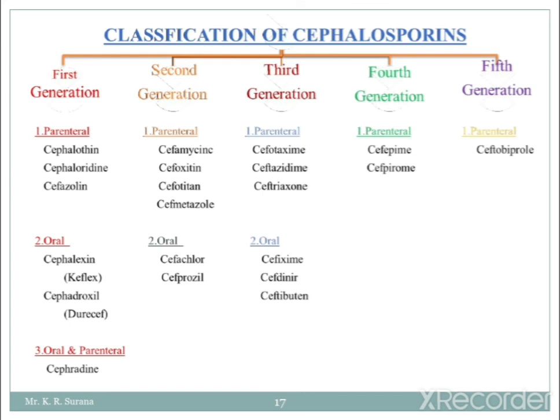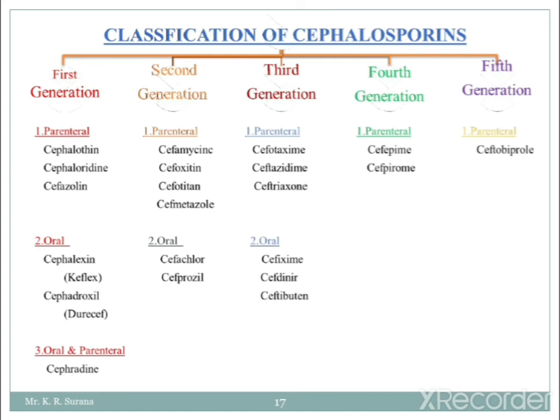Now the third generation. The parenteral third generation cephalosporins are cefotaxime, ceftazidime and ceftriaxone. Next is oral. Oral third generation cephalosporin examples are cefixime, cefdinir and ceftibuten.